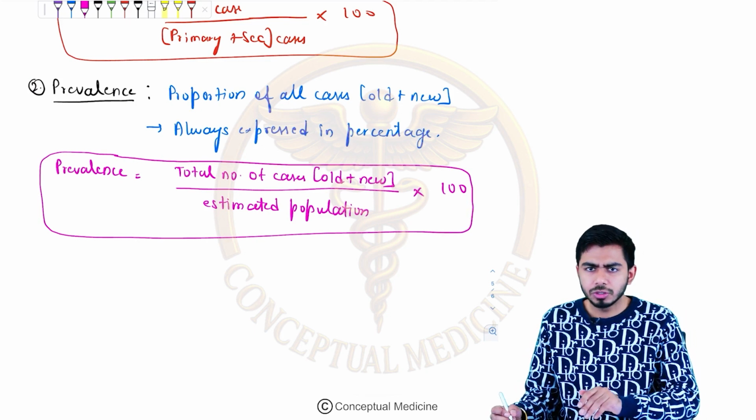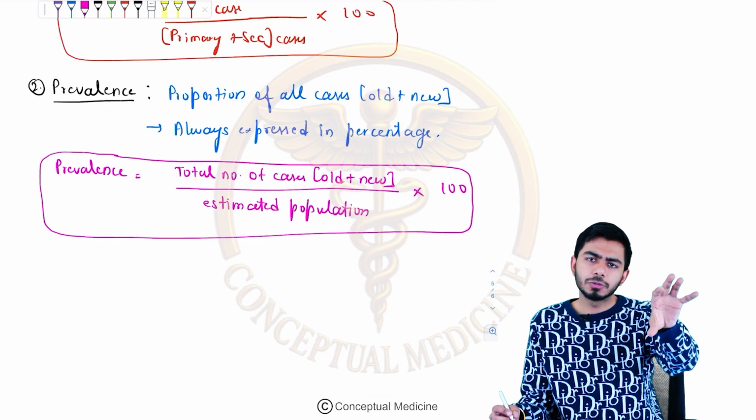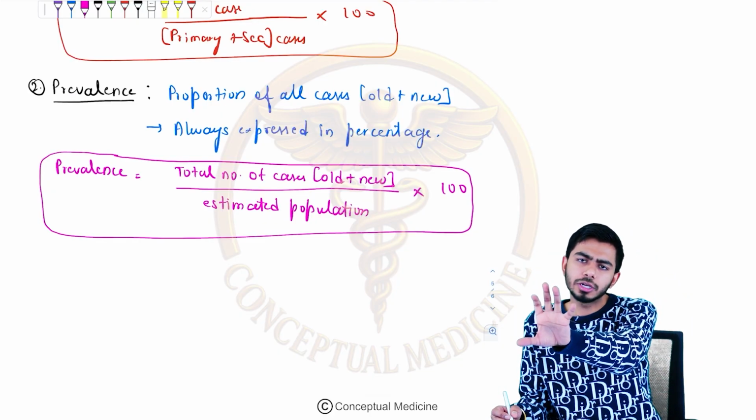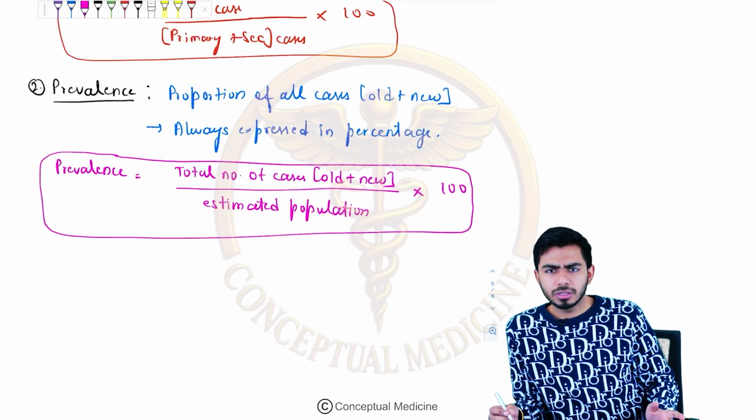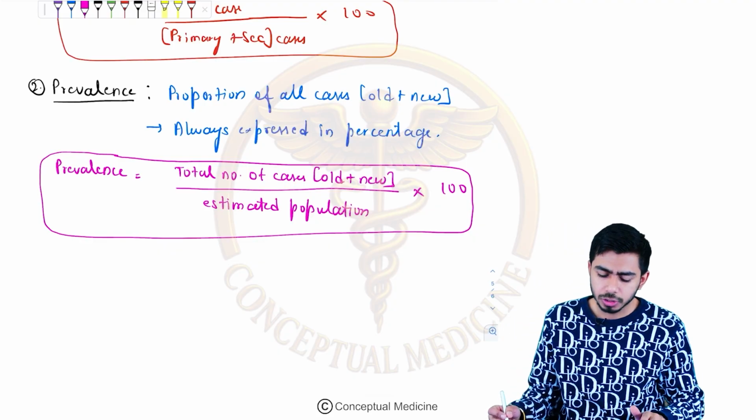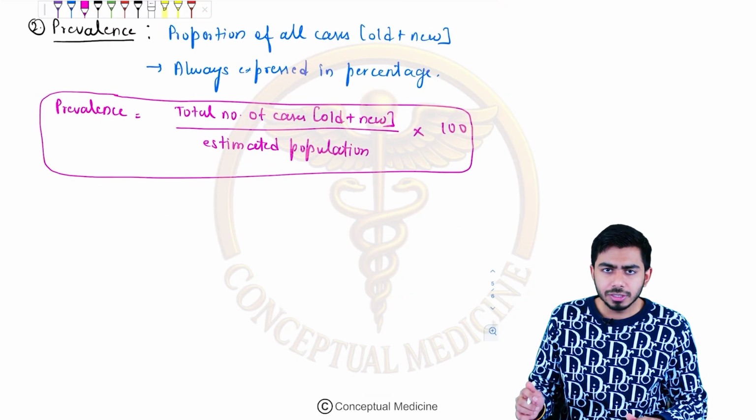If the question comes, you can solve it very easily. For example, they give you this many old cases, this many new cases, and they ask what would be the prevalence. It will be very easy for you, right? You can apply the formula and get the answer. Okay, fine.